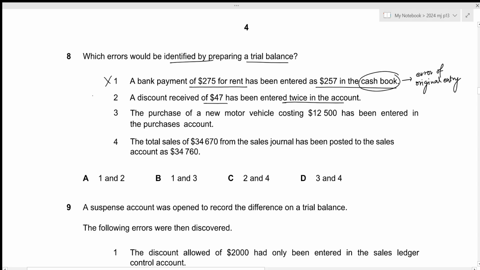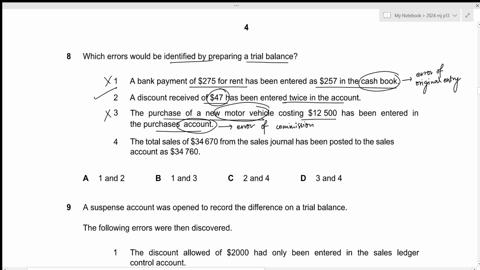The second one is a discount received of 47 has been entered twice in the account. This can clearly be identified by preparing a trial balance because as a result, the credit side will be 47 higher as compared to the debit side. The third one is the purchase of a new motor vehicle costing 12,500 has been entered in the purchases account. In this case, we have an error of commission because we have included an item of asset as an item of expense. An error of commission is something that will not be identified by preparing a trial balance. So the third statement is incorrect.